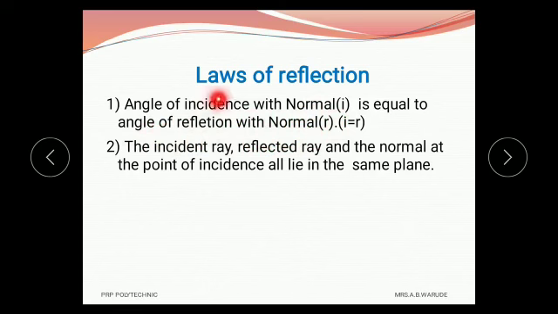Therefore, from the first law of reflection, we can write i equals r, that is, the angle of incidence is equal to the angle of reflection. The second law states that the incident ray, the reflected ray and the normal at the point of incidence all lie in the same plane. These are the two laws of reflection.